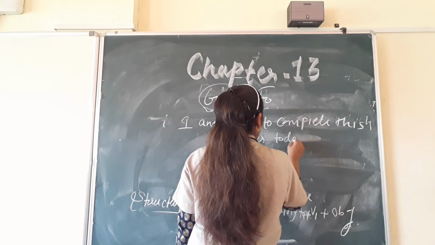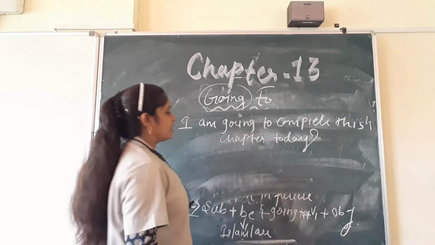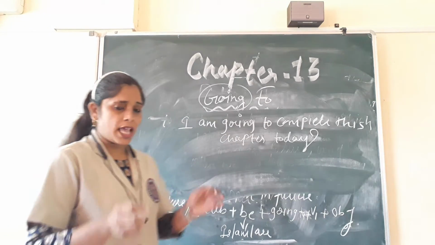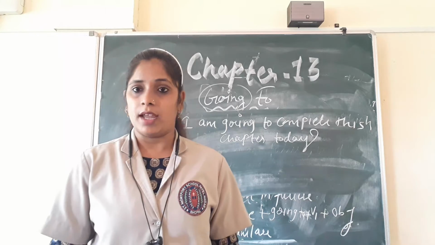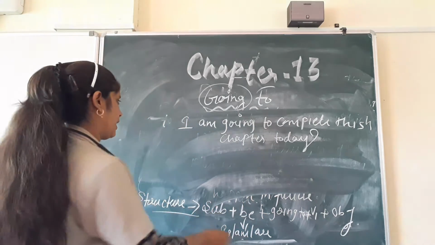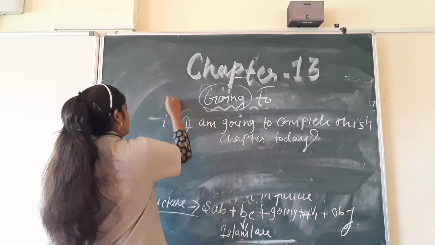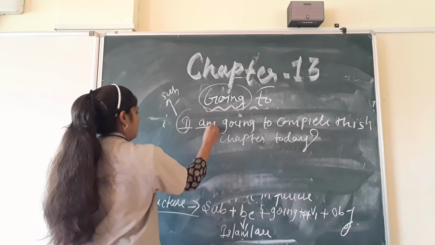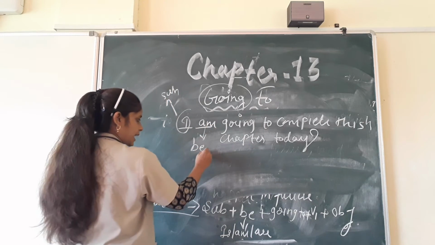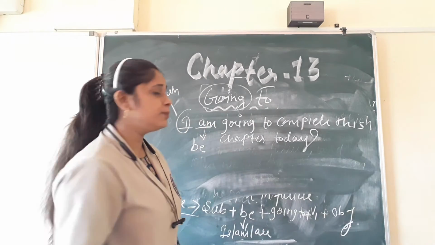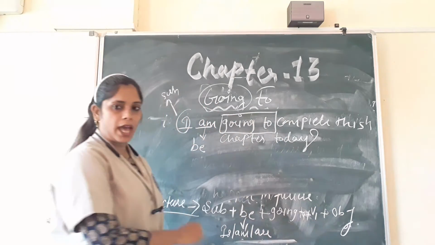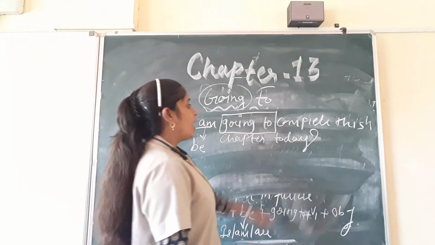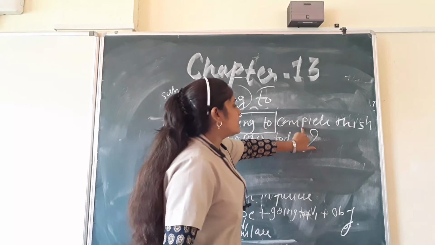today. See children, I am going to complete this chapter today because I am sure. Okay, I am sure I am going to complete this chapter today. Okay, so see, I, that is a subject, am is the form of be, or you can say helping verb. Okay, then we have going to, and we have this complete.